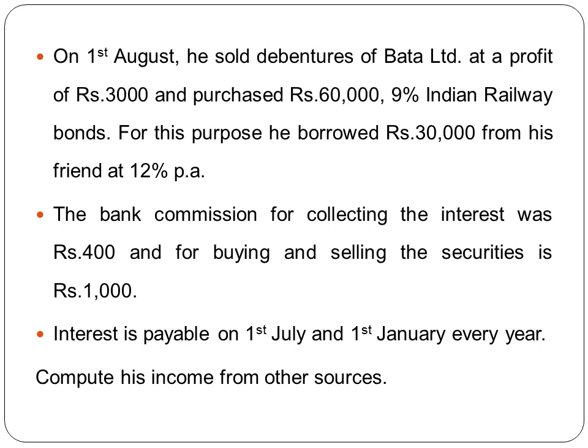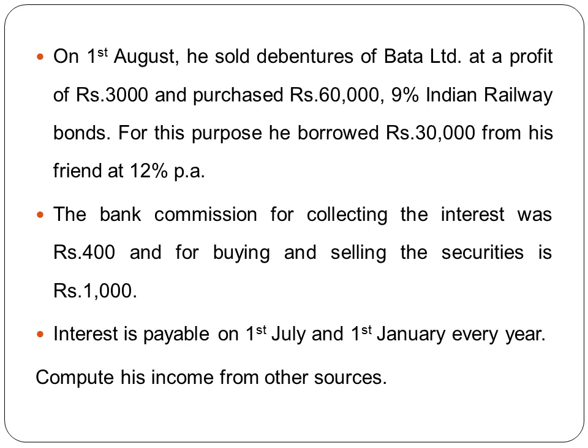Now, in order to invest 60,000, he has borrowed 30,000 from his friend at 12% per annum. Now, this can be deducted from his interest income, because in order to invest, he has borrowed this loan. However, 30,000 cannot be deducted as it is a capital item. Only the interest on this loan can be given as deduction. Again, we cannot take it for the full year because he has invested only on 1st August. Therefore, we need to calculate the number of months and deduct interest only for those many months.